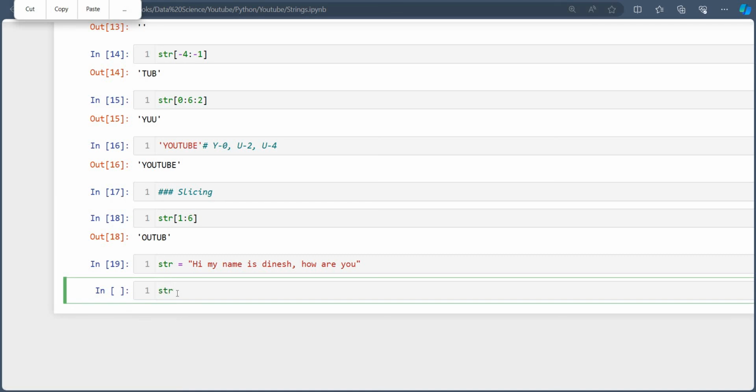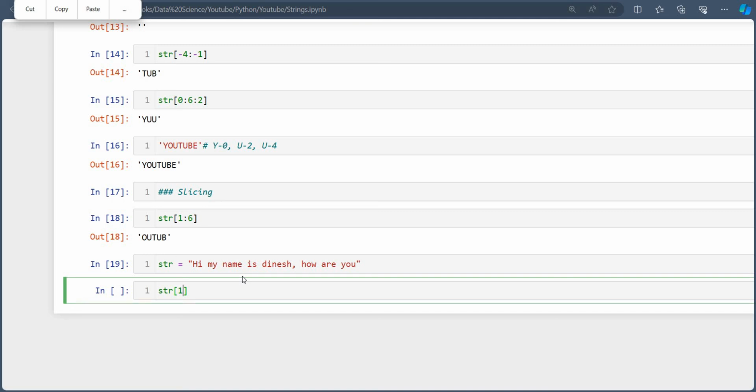So if I do string of 1, now I have to calculate: 1 is here, 1, 2, 3, 4, 5, 6. No, this is the wrong approach. I have told you there is a negative value also, from -1 to -7.